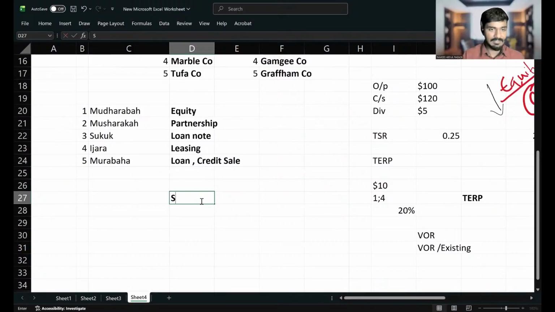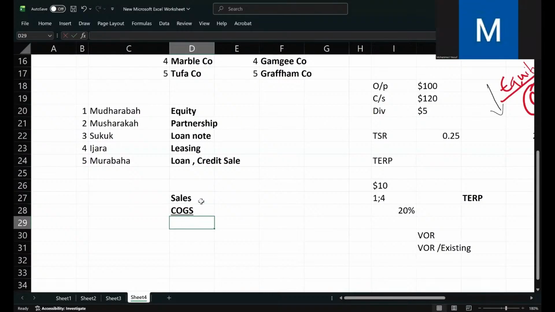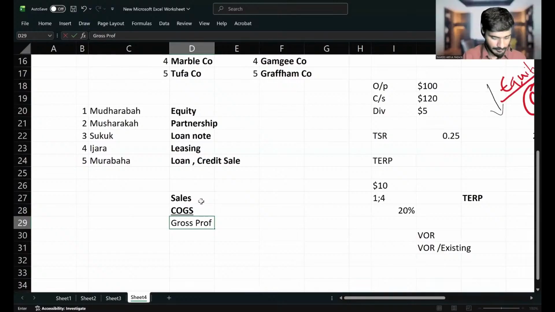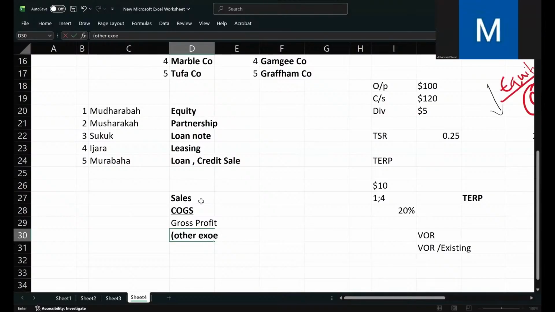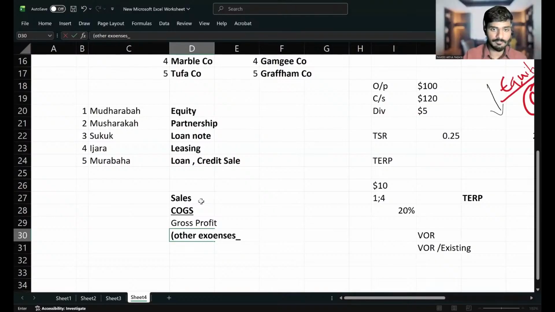So this is the basic P&L. Sales minus cost of goods sold, COGS, you will get gross profit. If you deduct operating expenses from gross profit, you will get PBIT, operating profit.